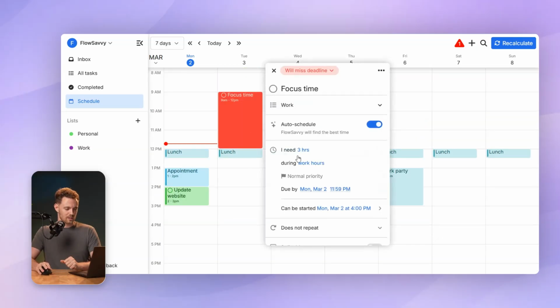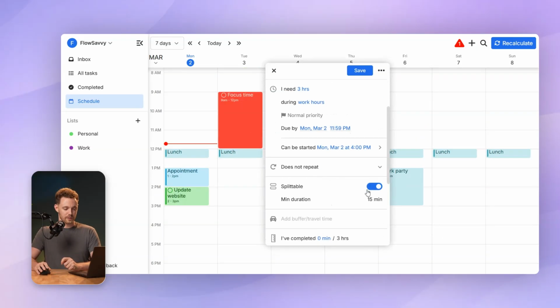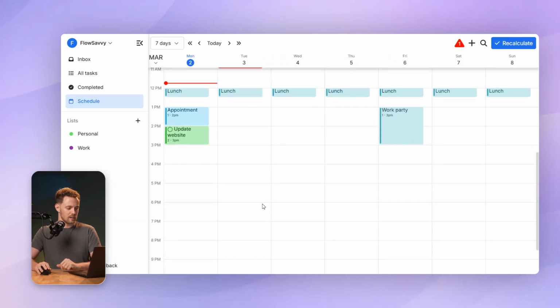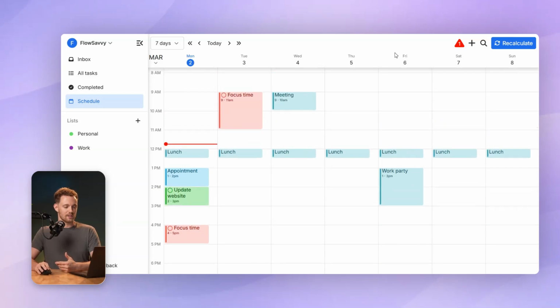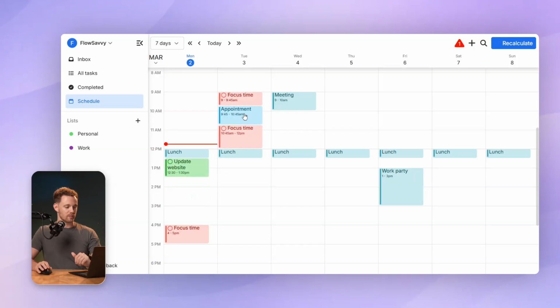What I want to do here is click on this and turn on Splittable. That's going to allow FlowSavvy to split this up into multiple chunks in the gaps in my calendar. So I'll save that and we should see it schedule. Perfect. So it's using that time now. It's still missing its deadline, which is today. So that's why it's still warning me about that. But now as my plans change, it's going to keep splitting that around my other events.